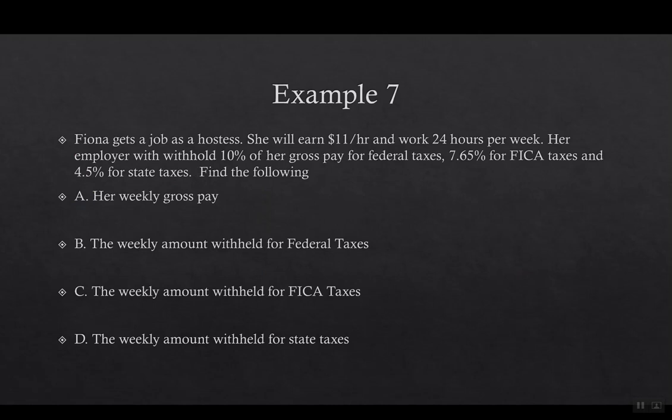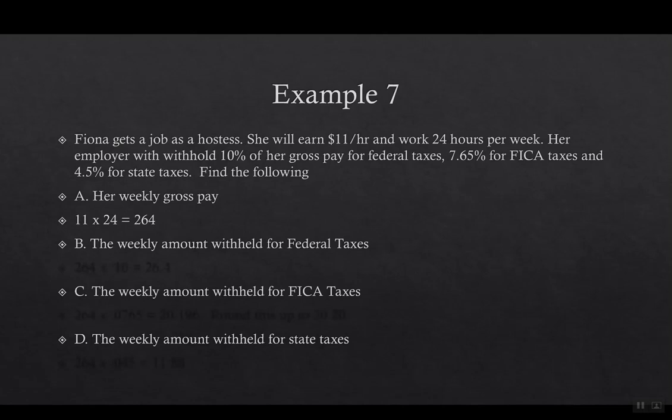Fiona gets a job as a hostess. She will earn $11 an hour and work for 24 hours per week. Her employer will withhold 10% of her gross pay for federal taxes, 7.65% for FICA taxes, and 4.5% for state taxes. So we're going to figure out her weekly gross pay, then the amount that they're going to hold for federal taxes, how much for FICA taxes, and then for state taxes. So we're going to start with her gross pay.